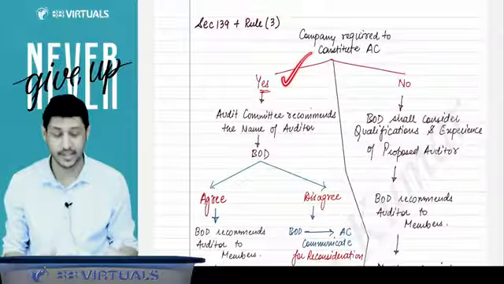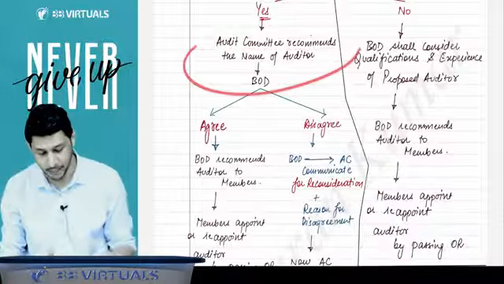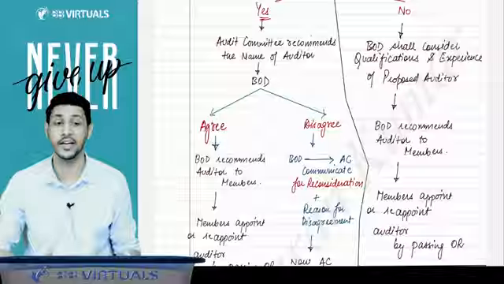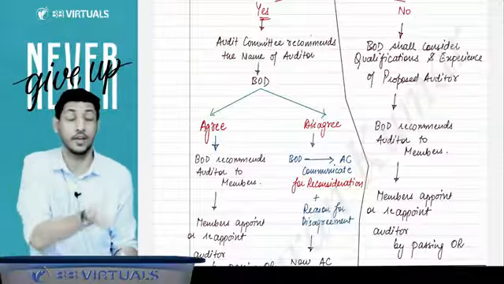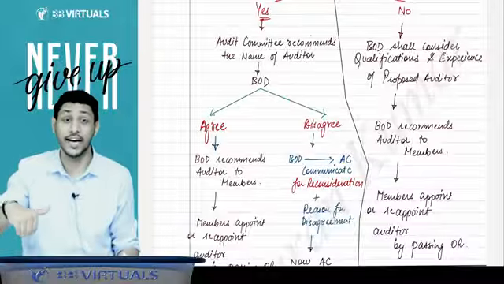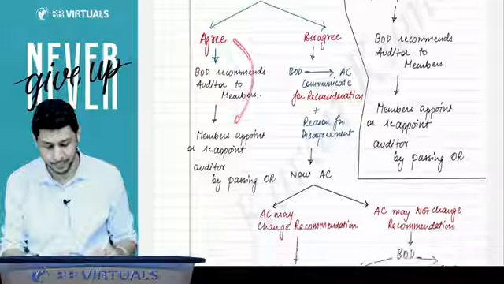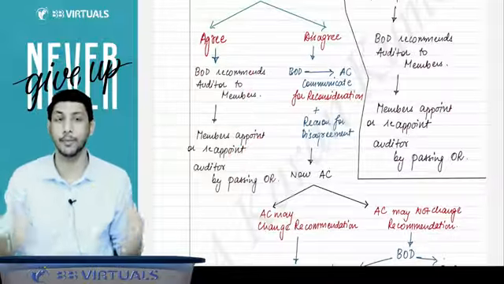But if the audit committee is there, sir, then the audit committee will check all these things and recommend the name of the auditor to the board of directors. Then the board of directors may agree or may not agree. If the board of directors agrees with that recommendation, then they will inform the members, who will pass the ordinary resolution and the auditor will be appointed.